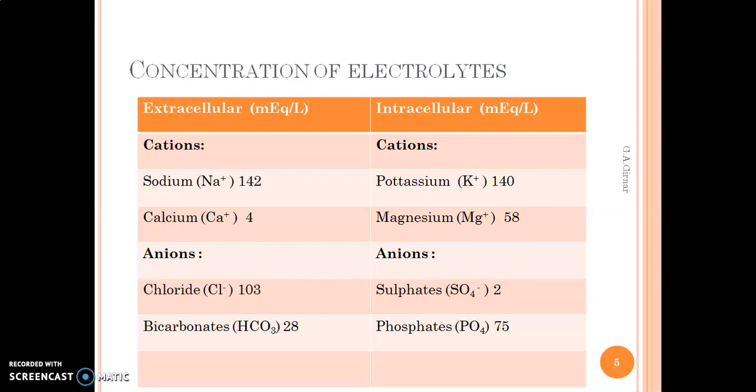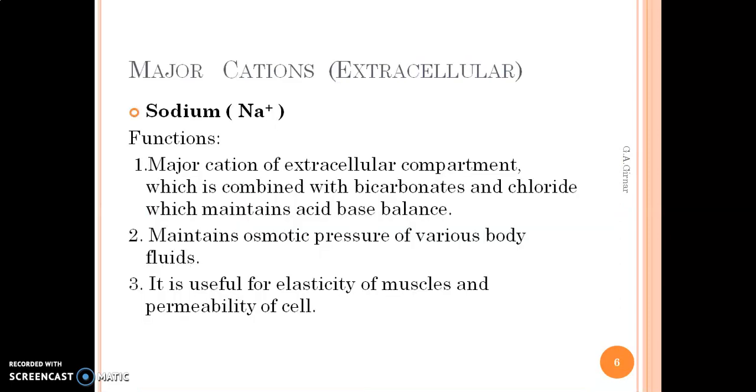These are the major electrolytes, playing very important roles in different activities in your body. That's why we are focusing on all these electrolytes. We will see each and every electrolyte, only the functions and terms related to that electrolyte, that we have to cover in this video. The first electrolyte, sodium, we just discussed before: it comes in the extracellular category and it's a cation.